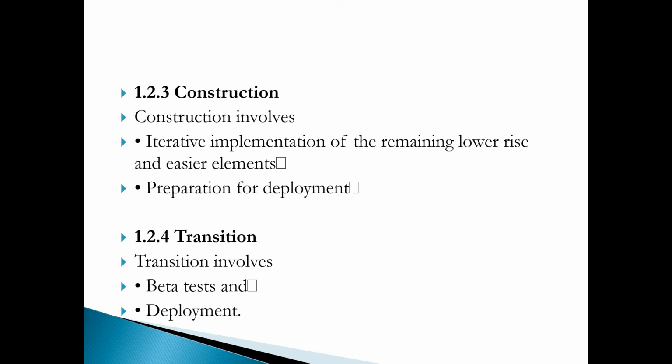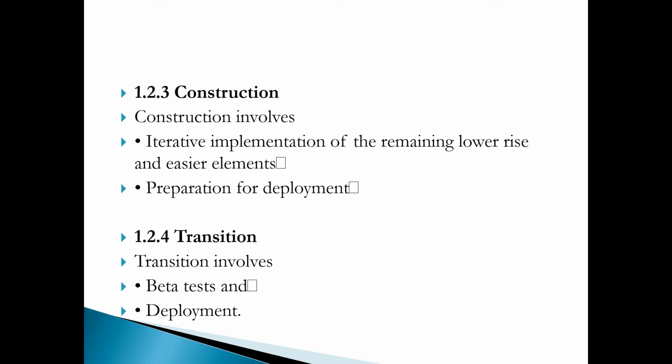So listen, inception is not a requirement phase. It is a feasibility phase where enough investigation is done to support a decision to continue or stop. This is the inception phase. But in the elaboration phase, the core architecture is iteratively implemented and high risk issues are mitigated.